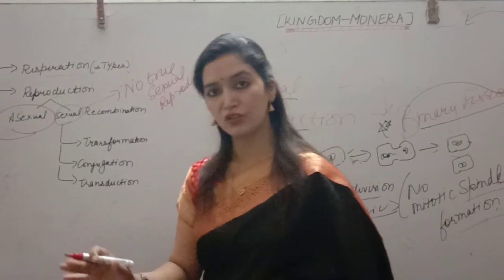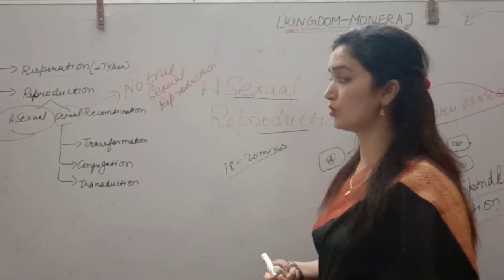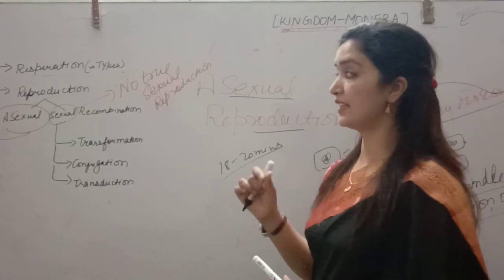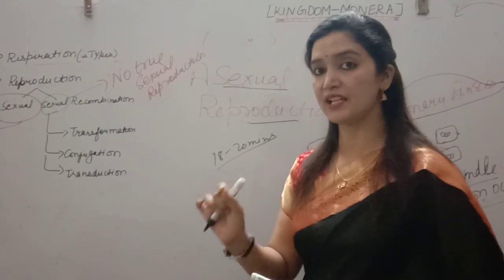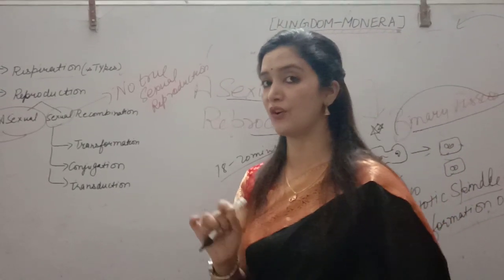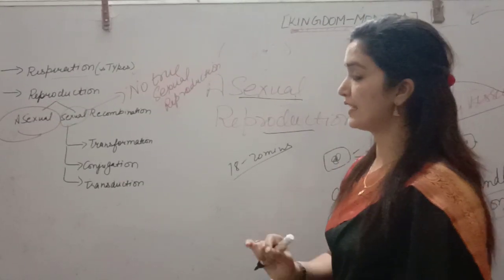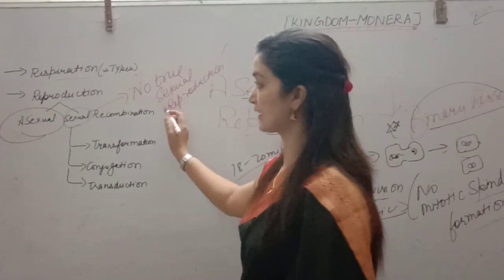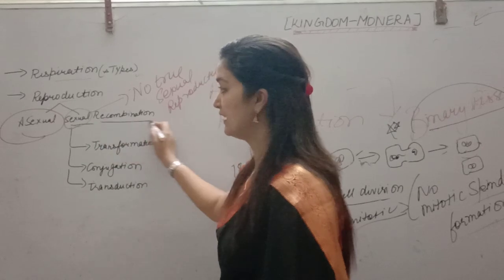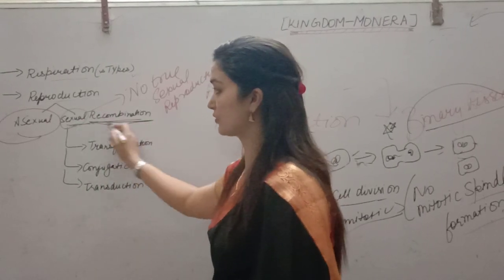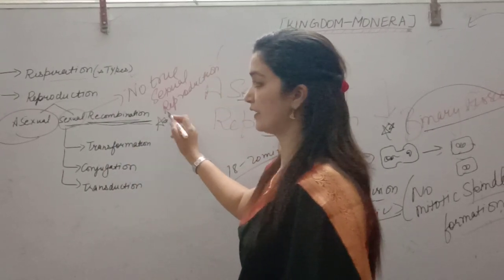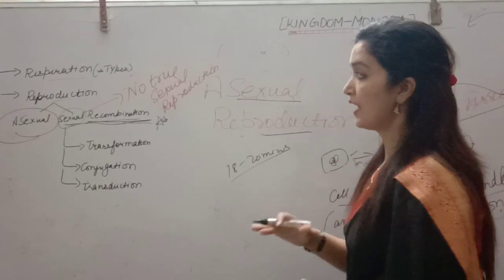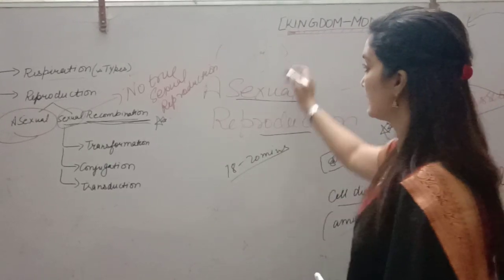There is no fusion of gametes and no zygote formation, but there is transfer of genetic material. That's why this is not called sexual reproduction; this is called sexual recombination. Generally these bacteria are unicellular in nature.